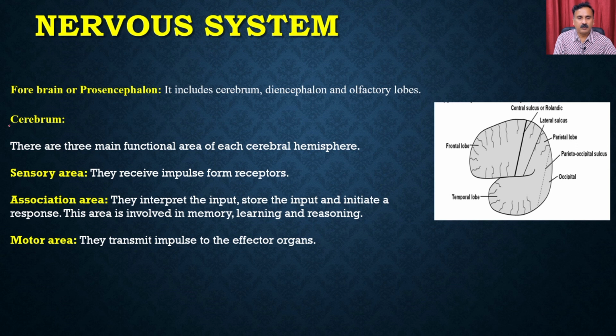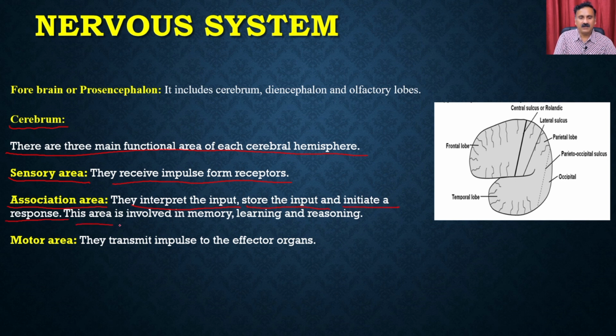Now let's go to the second part of the forebrain. There are three main functions of each cerebral hemisphere. You have the sensory area, which receives impulses from the receptors. Then you have the association area, which interprets the input, stores the input and initiates a response.